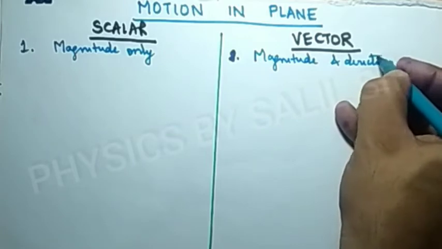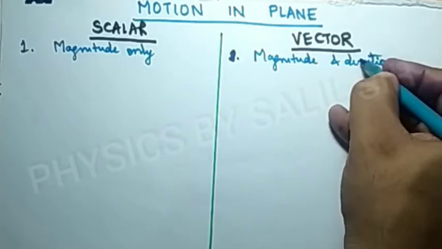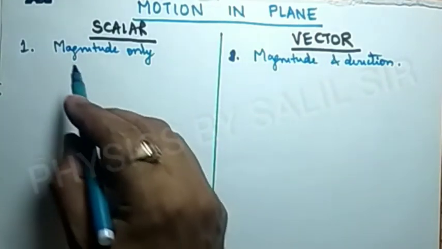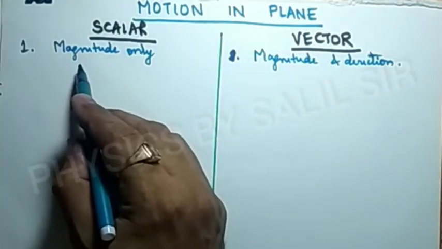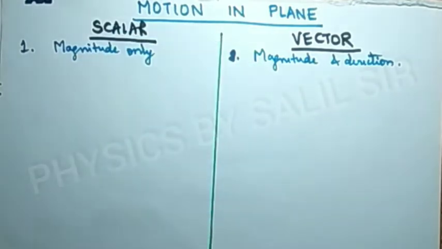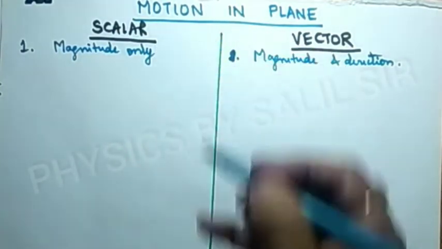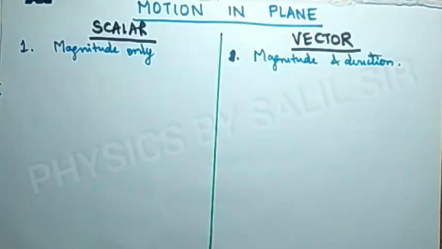Means the quantities which are defined by magnitude as well as direction are known as vector quantities, and the quantity which is known by the magnitude only is known as scalar quantity.